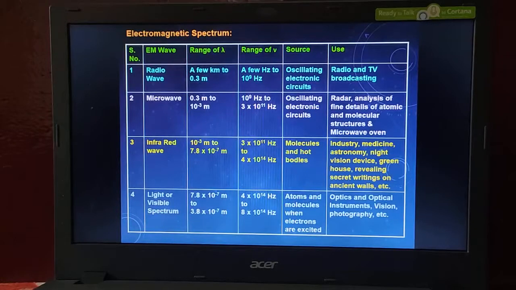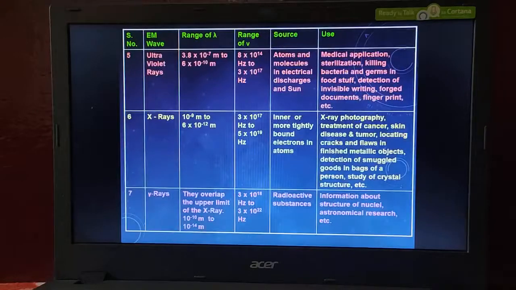UV rays, I have already said, are used to treat skin cancer and in medical applications, and for sterilization of surgical instruments and production of vitamin D. We may also use them in chemical reactions and high resolving power microscopes. In a high resolving power microscope, the electromagnetic wave we are using is UV rays.